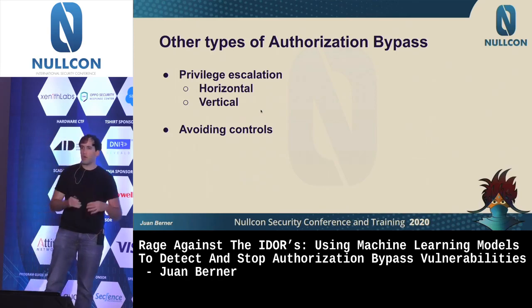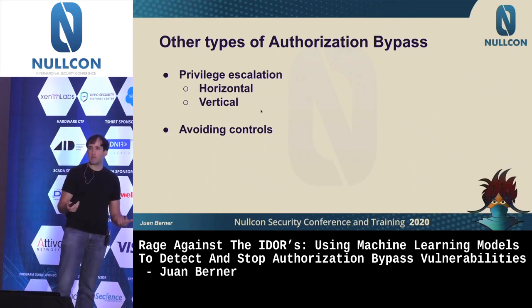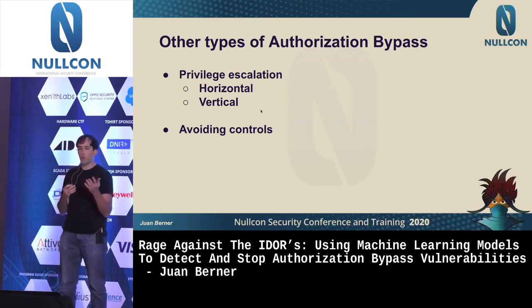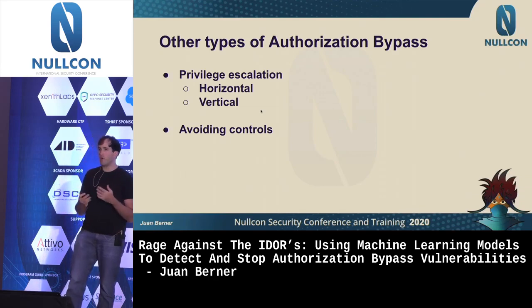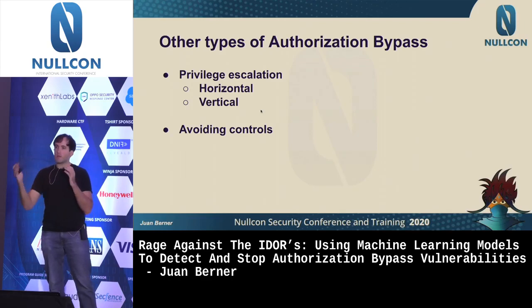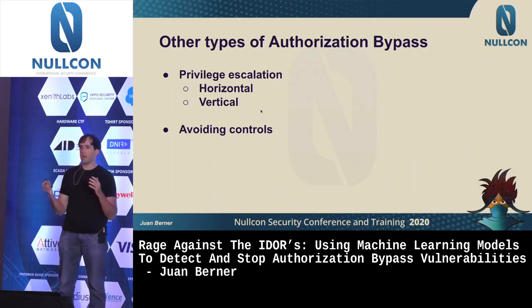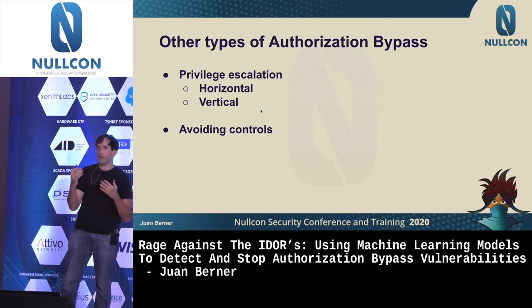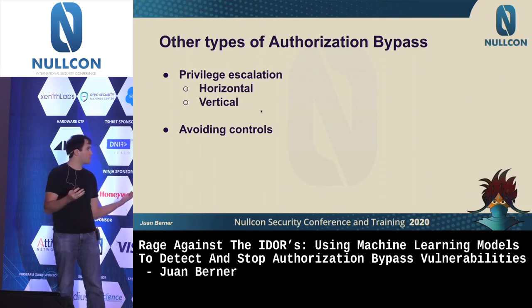Now, just to cover, there are other types of bypass vulnerabilities that this type of detection and protection also covers. While IDOR can be considered a horizontal authorization bypass, because you're accessing somebody else's resources, it could also be the case that you have an authorization bypass to access a higher level authorization resource like an administrator account, or cases where you are just avoiding controls.